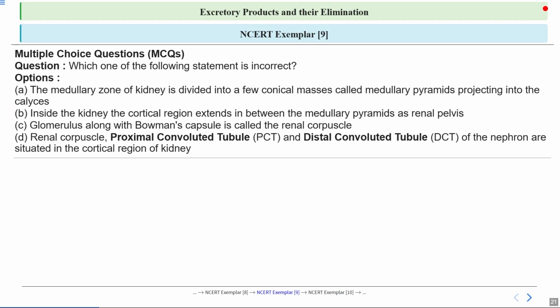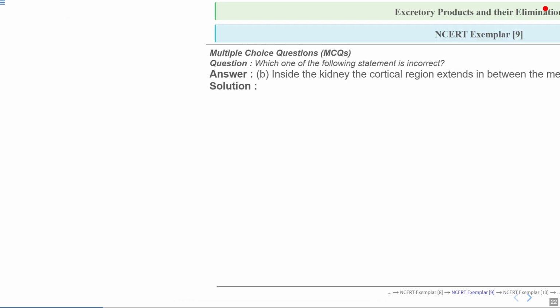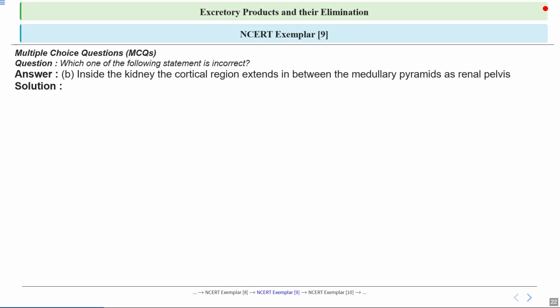Now this is question number 9, and the question is which of the following statements is incorrect, and we have 4 options here. Let's see the correct answer. So here the correct answer is option B, that is, inside the kidney the cortical region extends in between the medullary pyramids as renal pelvis.